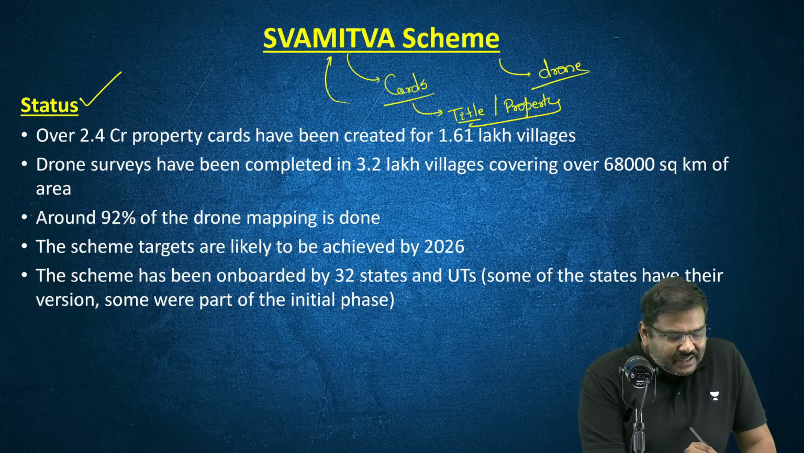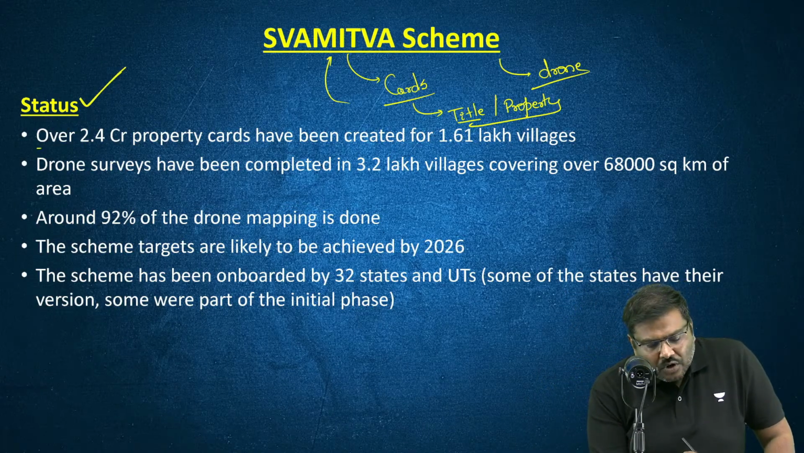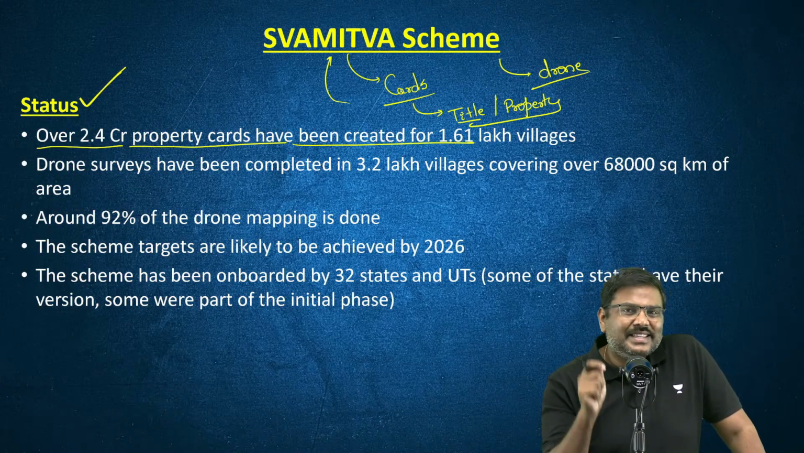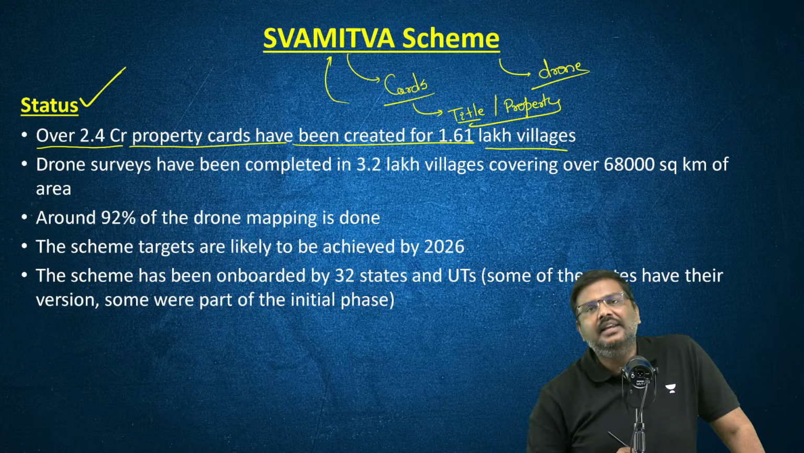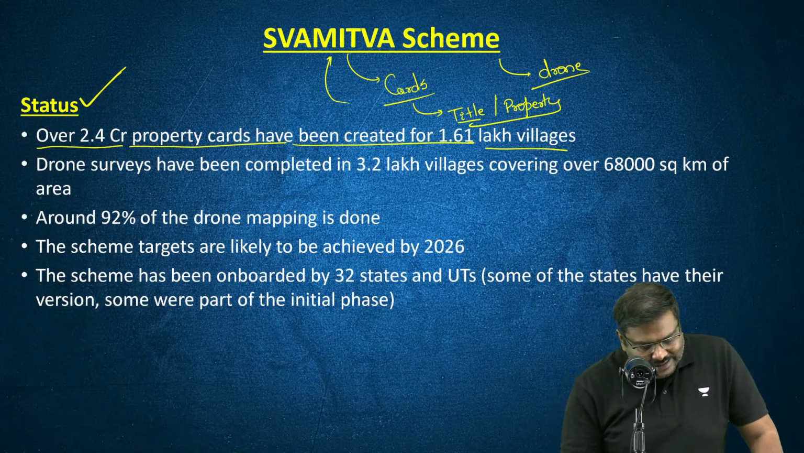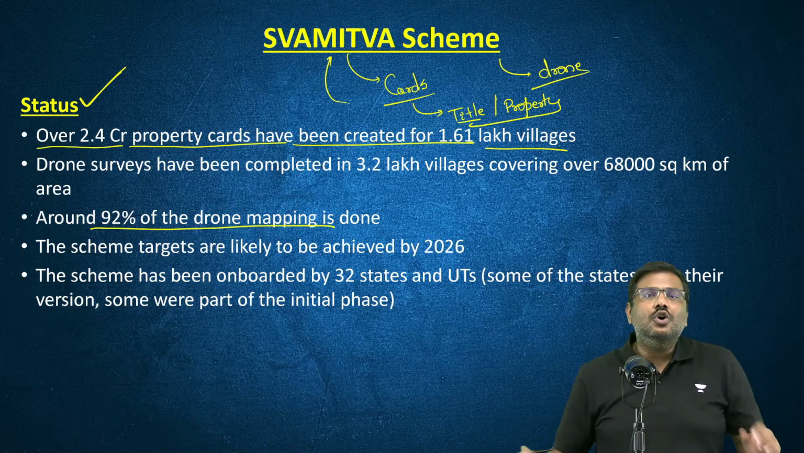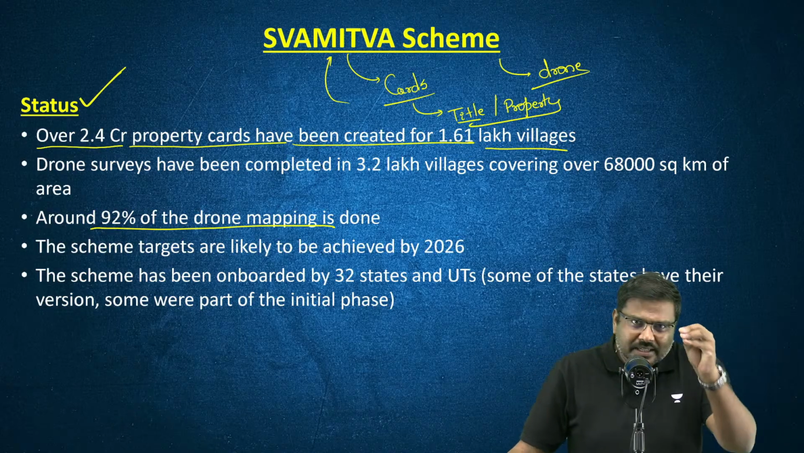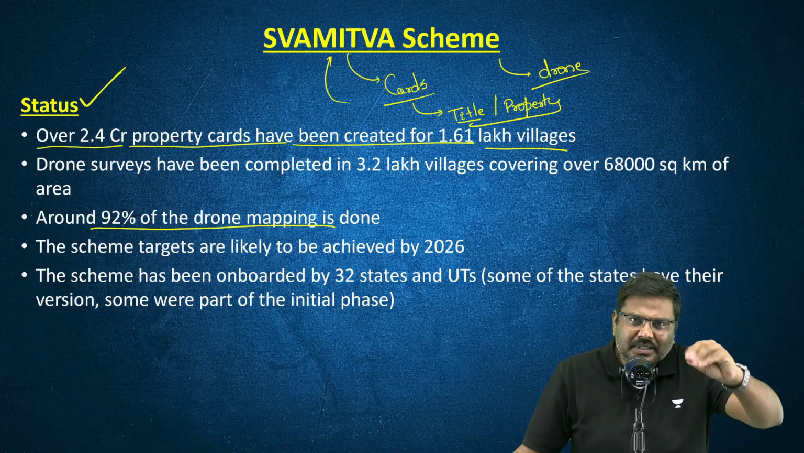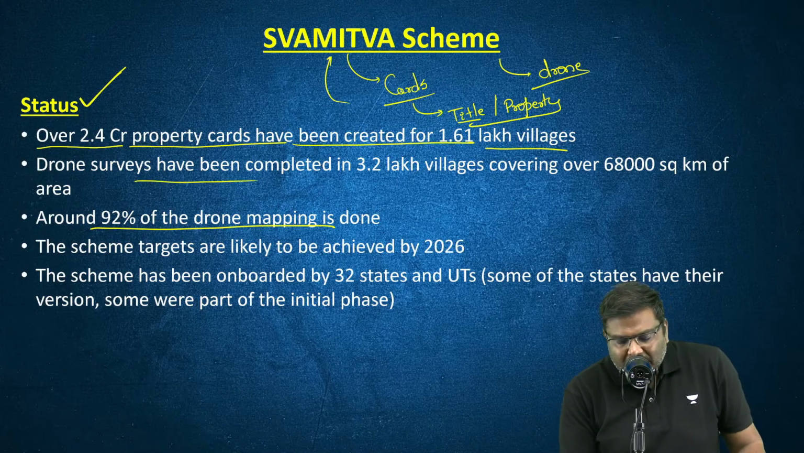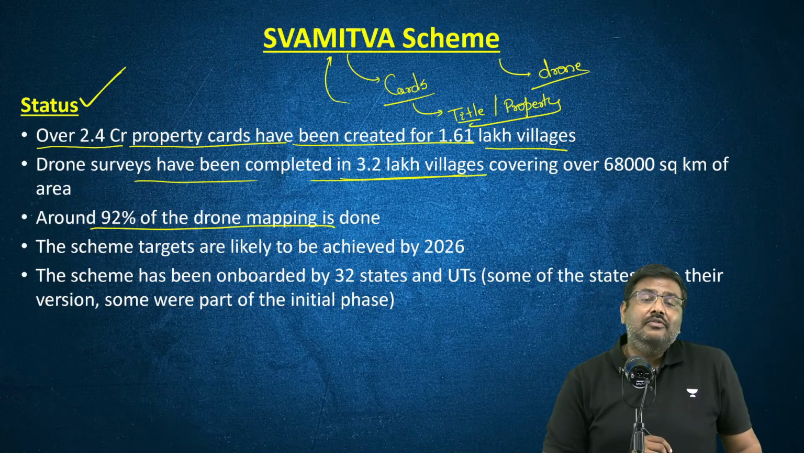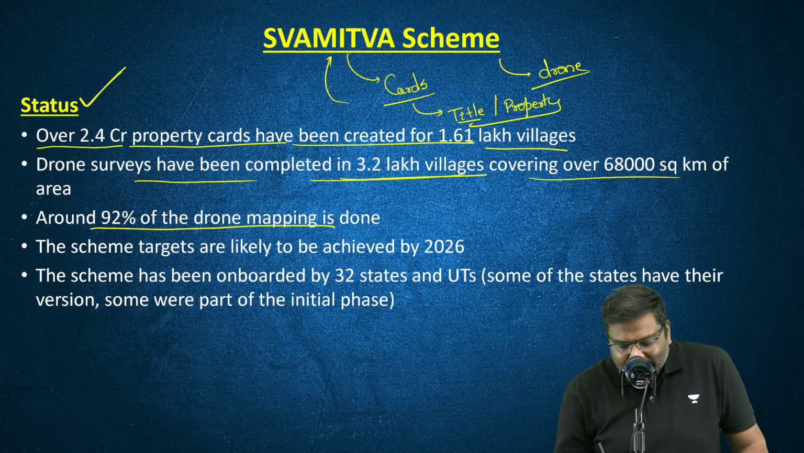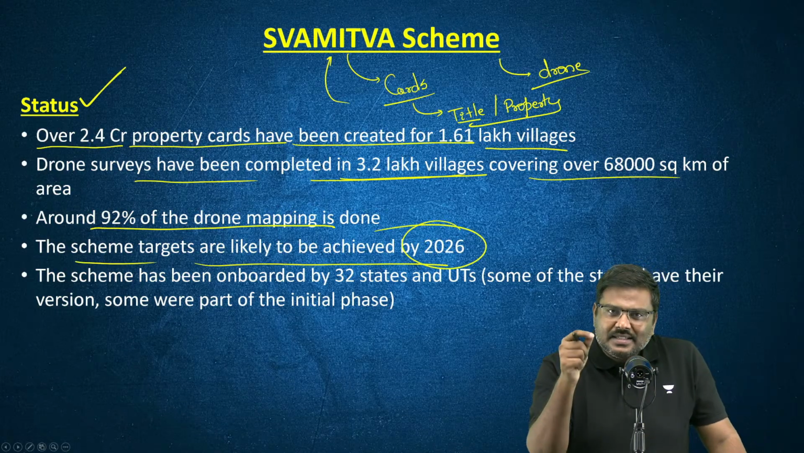Now, what is the status? Over 2.4 crore property cards have been created so far, covering 1.6 lakh villages in India. Almost 90% of the total drone mapping, that is, the area has been covered using the drone now. 90% of the land has been covered. Survey has been done. Drone surveys have been completed in 3.2 lakh villages across the whole of India. The scheme has targeted 2026 as the expiry date.